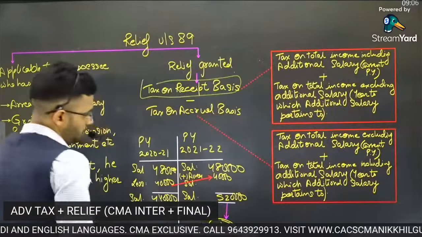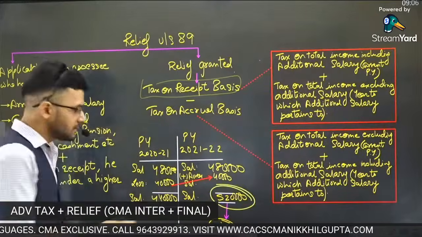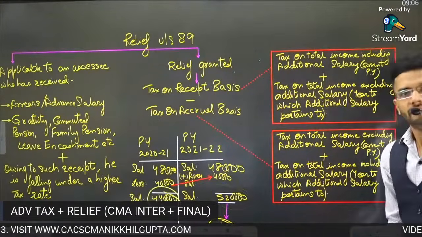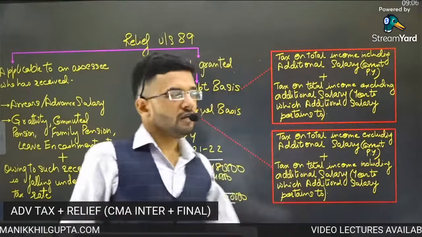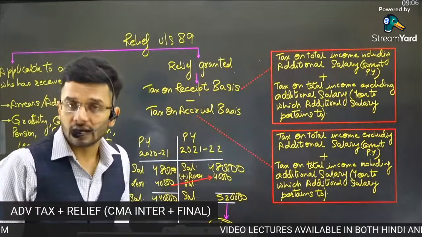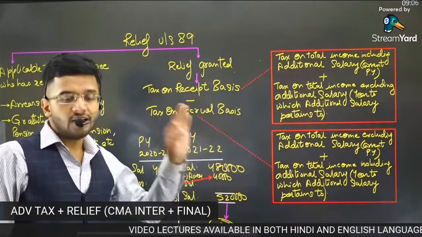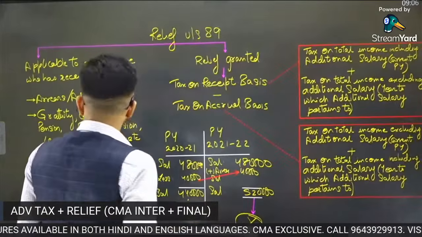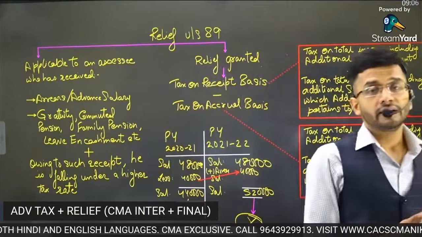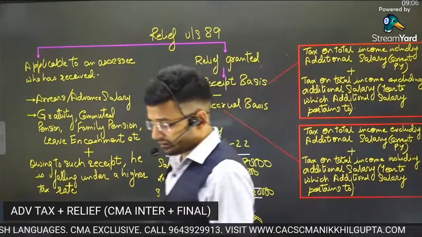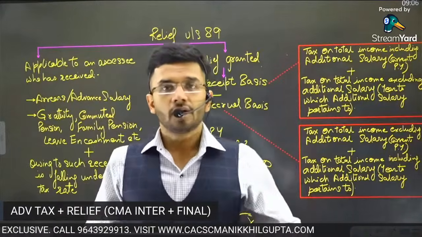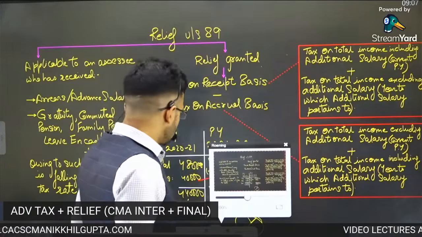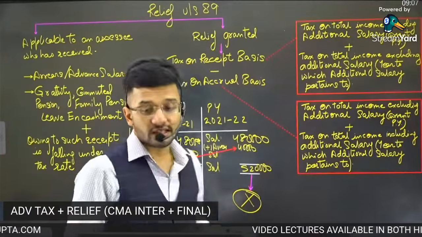What is the tax which has actually been paid? On 5,20,000 we have paid the taxes, and on 4,40,000 we have paid the taxes. If we subtract both these amounts, then we come to the figure of the relief which is granted under Section 89. A very logical, a very prudent section, whereby they are removing the grief of assessees who, because of the timing difference of their salaries, are paying a higher amount of tax. To remedy this particular grief, the relief is given to the assessee.